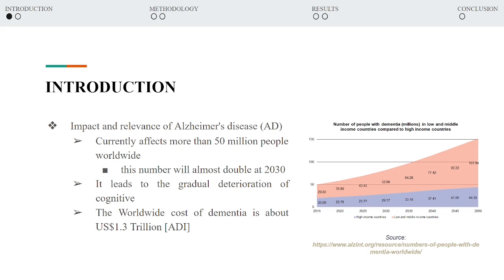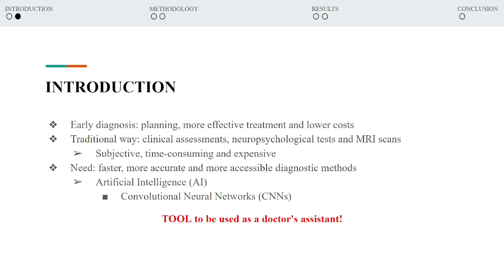And here we can see a graph that compares the number of people with dementia in low income countries compared to high income countries. And we can see that there is a direct relationship between the country's income and the cases of dementia. This is a disease in which early diagnosis is essential for planning, effective treatment, and cost reduction.